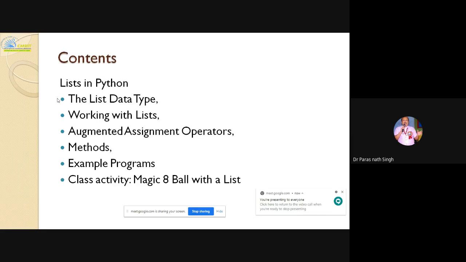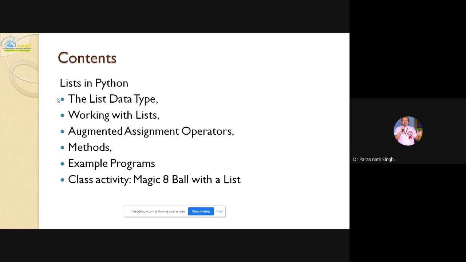So we are taking today the list. We will be enjoying the lists in Python, the most popular data structure or collection of Python. First we will be discussing the list data type, working with the list. We have taken the contents directly from your textbook, from my previous lecture notes, and some of the university questions. I am collecting all those and preparing this. Then, what are the built-in methods?